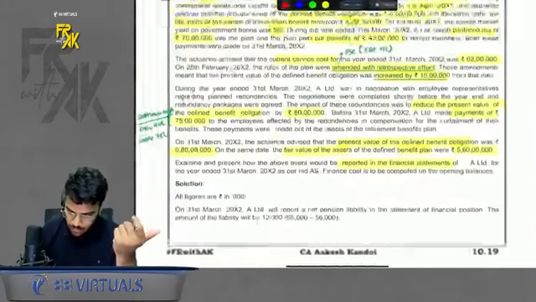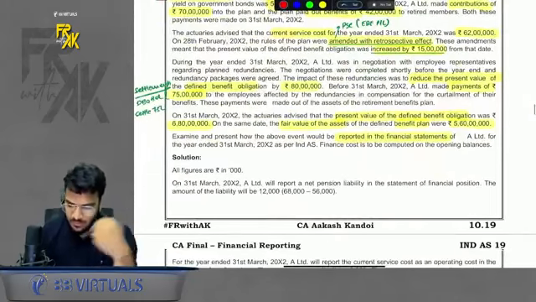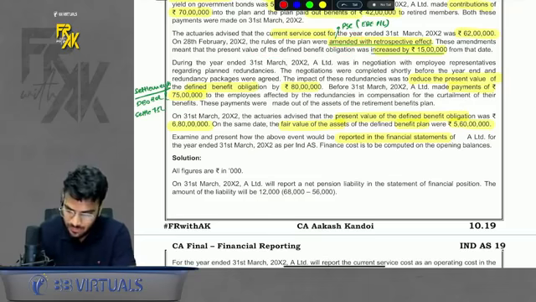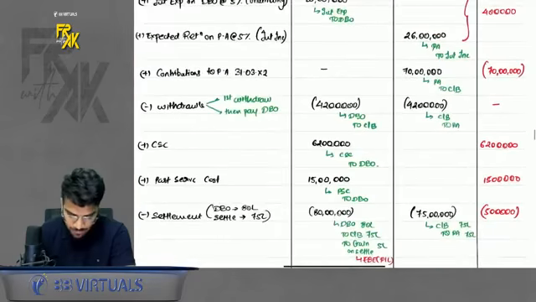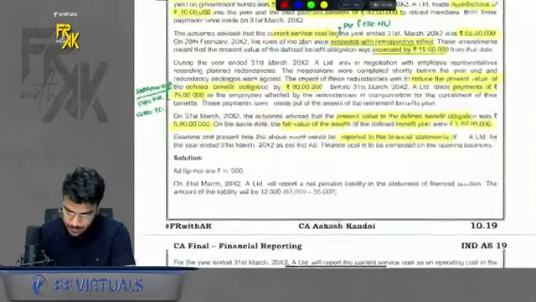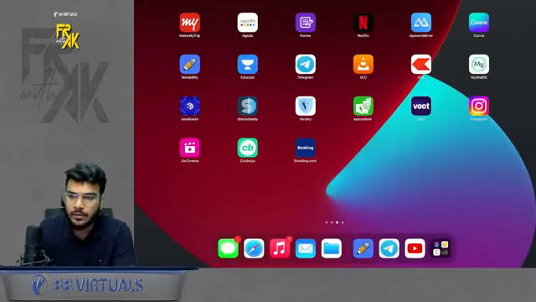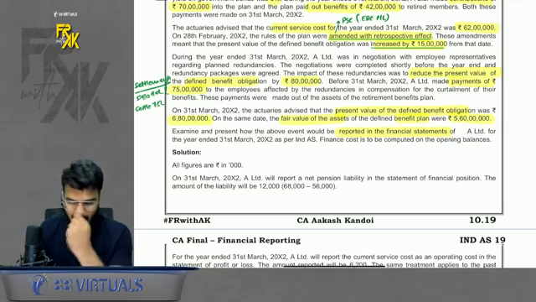Okay, then what else is given? Then past service cost is given. Why? Because the plan has been amended. Because of the amendment, past service cost comes to 15 lakhs. Again, DBO will be impacted by 15 lakhs. Where is it? Here it is, past service cost. Then this paragraph is talking about settlement. Settlement, I will just give the summary of it. One sec.